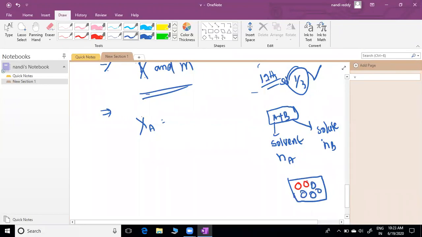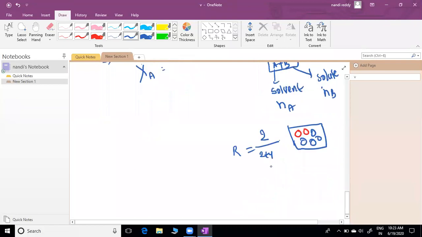Two red balls are there, and you divide by the total number of balls, which is 2 plus 4. This is the fraction of red balls. For the fraction of blue balls, it is the number of blue balls over the total of 6.